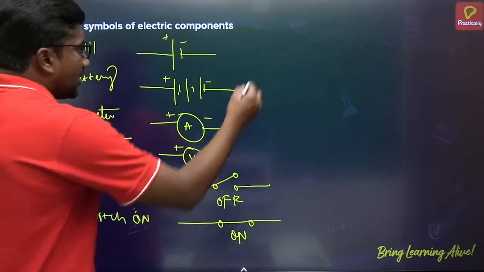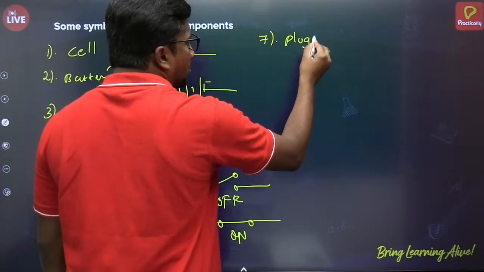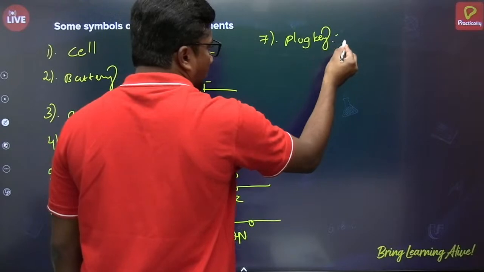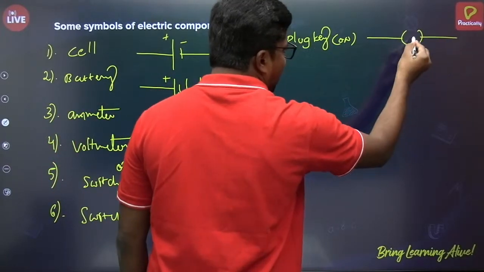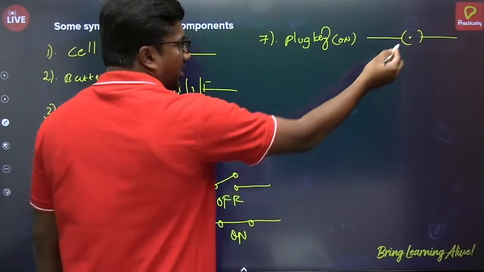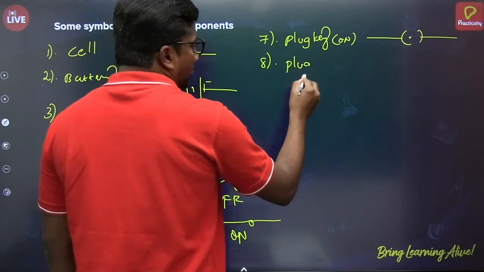Okay, next one. In switches, plug key also we have. Plug key on. This is how you represent plug key on, by putting the dot over here. Plug key off.